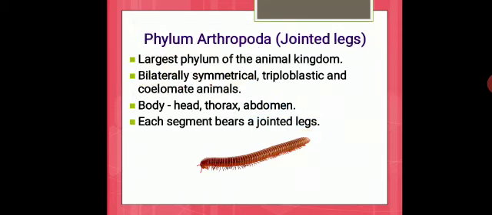Next we have phylum Arthropoda, which means animals having jointed legs. This is the largest phylum of the animal kingdom. They are also bilaterally symmetrical, which means when you cut, you will get two equal halves. They are also triploblastic, having ectoderm, endoderm and mesoderm germ layers, and coelomate animals, which means they have a true body cavity. Their body is divided into head, thorax and abdomen, and each segment, can you see the segment in the picture? The lines you can see, like round ring-like structures. Each segment has jointed legs.